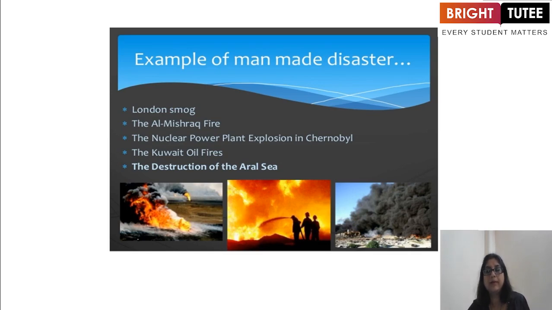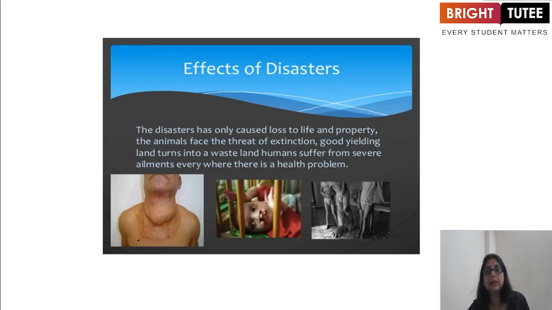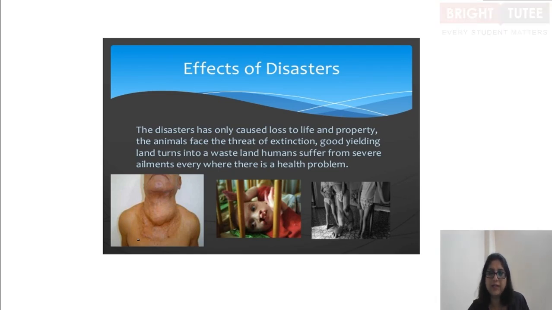Now, examples of man-made disasters are the London smog, the El Mishraq fire, the nuclear power plant explosion in Chernobyl, the Kuwait oil fires, and the destruction of the Aral Sea. And the effects of disasters: they cause loss of life and property. Animals face the threat of extinction. Good yielding land turns into wasteland. Humans suffer from severe ailments, and everywhere there are health problems. Till date, we remember the terror of the Hiroshima and Nagasaki bomb blasts and the after effects as well.